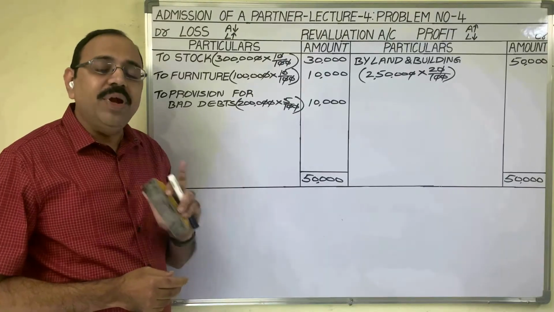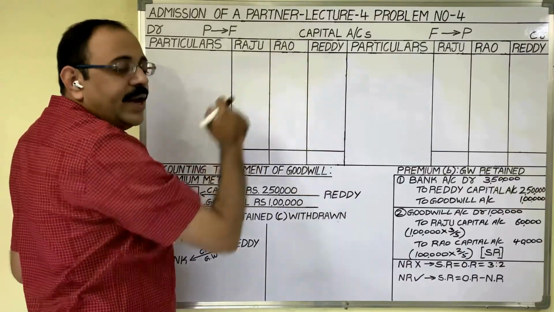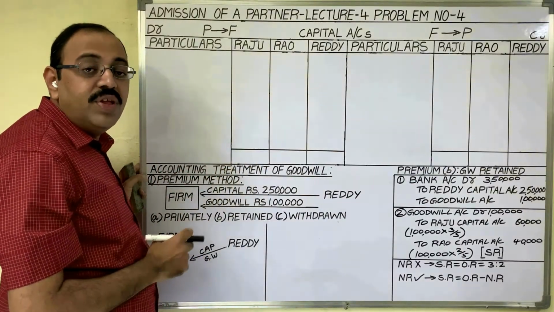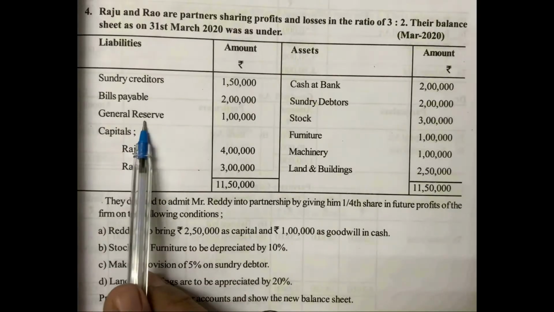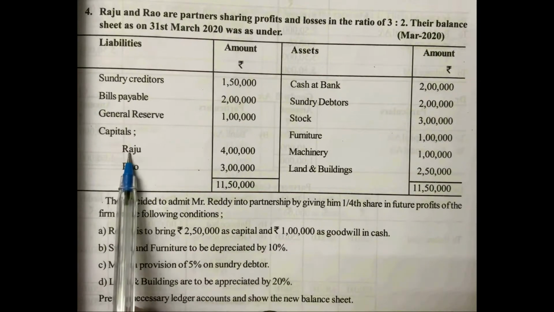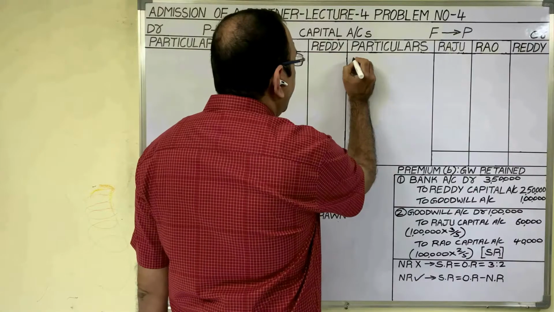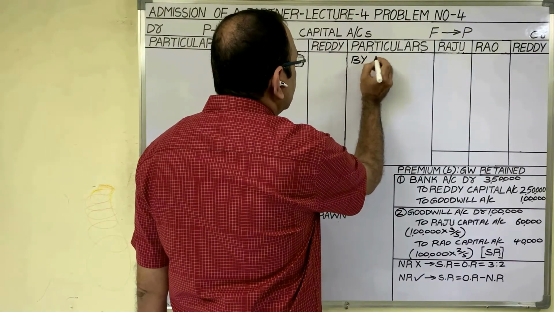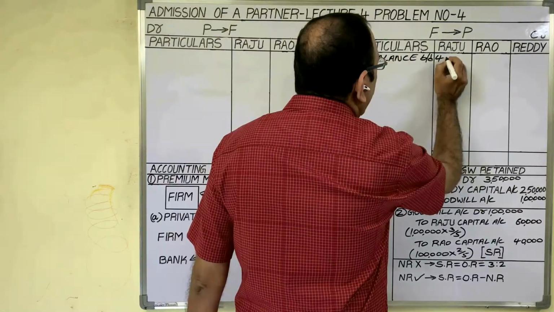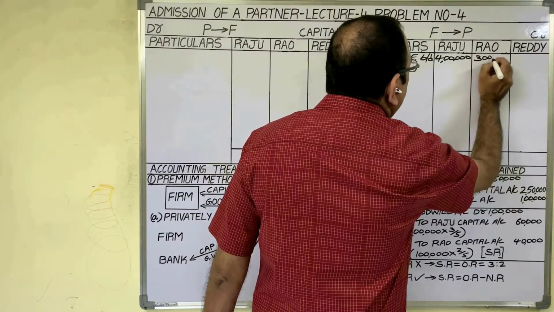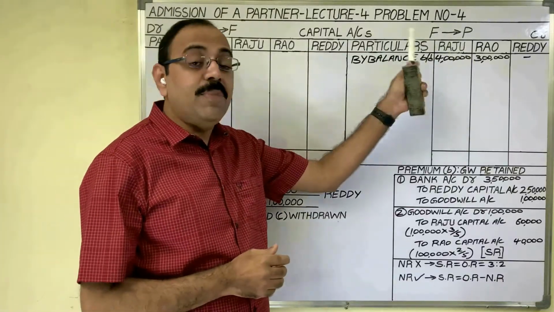Next come to capital accounts of all the 3 partners. Capital accounts of Raju, Rao and Reddy. We have to start capital accounts with opening balance. Opening balance from where we should take? Under liability side, he has given these 2 amounts now. Raju's capital 4 lakh, Rao's capital 3 lakh. These 2 amounts we have to show here. On credit side, we have to write these opening balances. What to write for opening balance? Balance brought down 4 lakh rupees and 3 lakh rupees. Don't write any amount for new partner because in old balance sheet, new partner's capital is not given.